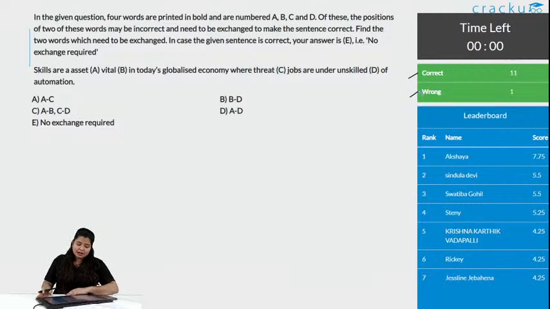That's really nice. Okay. When you see the sentence, before reading the sentence, the first thing you can see is it is saying a asset. So, when a word is starting with a vowel or when it is vowel sounding, what is the article we use?